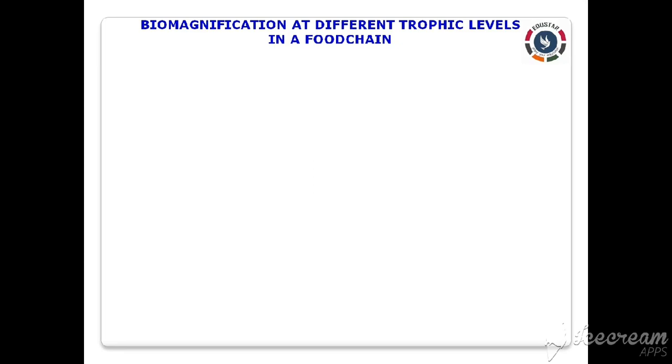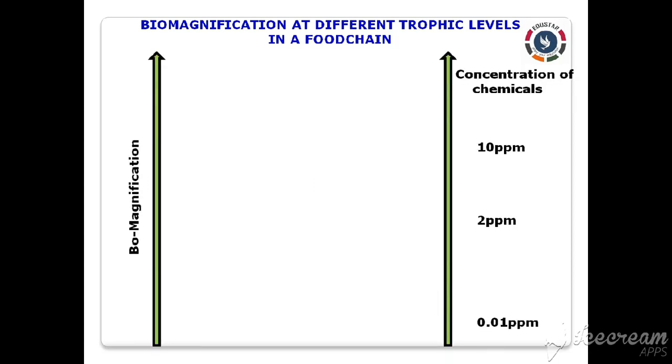A large number of toxic chemicals such as pesticides, weedicides, etc. are used for protecting the crop plants from the insects, pests and pathogens. So the increase in the concentration of the chemicals per unit weight of organisms with a successive rise in the trophic level is called biological magnification. Understood? So here let me show you the picture.